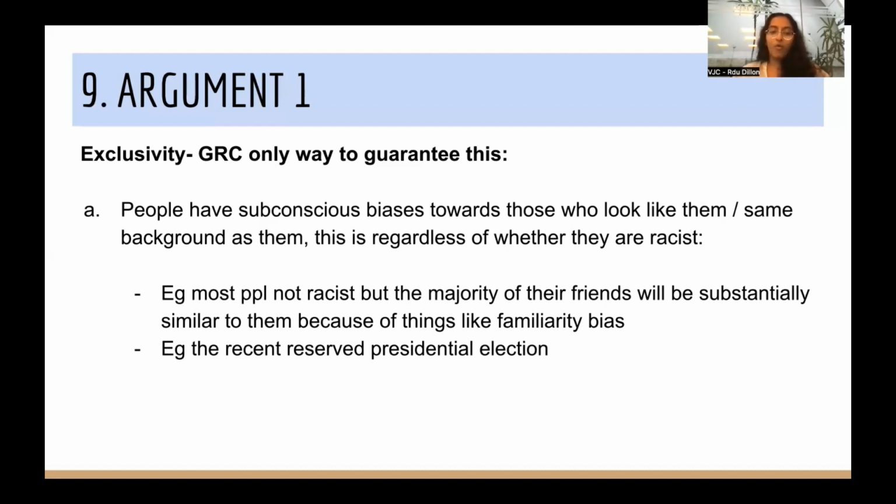I think a really good example of why we cannot afford to have backsliding by taking away our safeguards is with regards to the recent reserved presidential election. The fact that Singapore did have to have a reserved presidency because there was a lack of minority candidates for that duration of time goes to show that even though we are progressing as a society, there is still the need sometimes to guarantee that degree of representation. And if it can happen with regards to presidential election, who's to say it doesn't happen with regards to general election? And that's a fundamental reason why we ought to keep these safeguards in place, because even if we don't generally need it, there's always the off chance that we might. And with regards to those situations, having the safeguard is something that is incredibly, incredibly important.